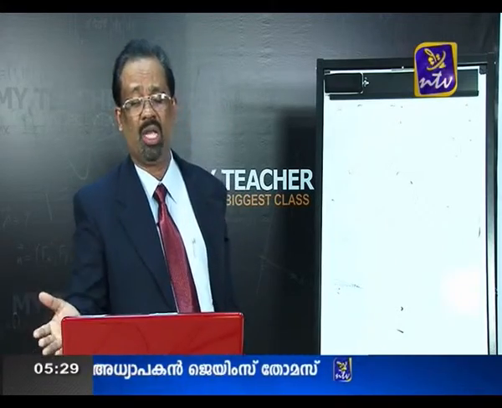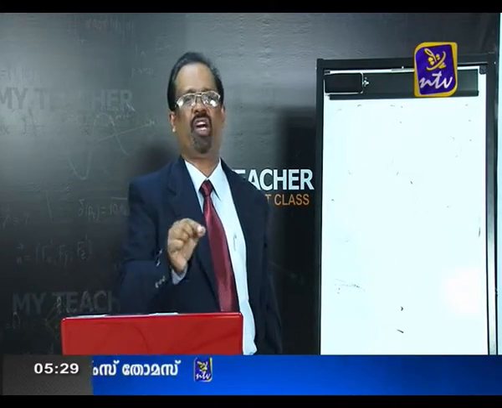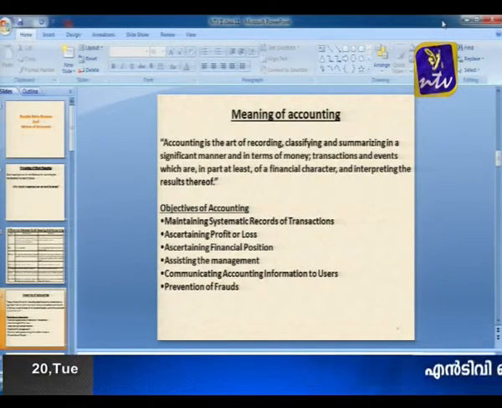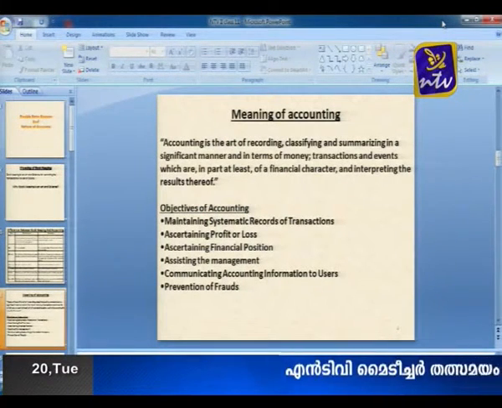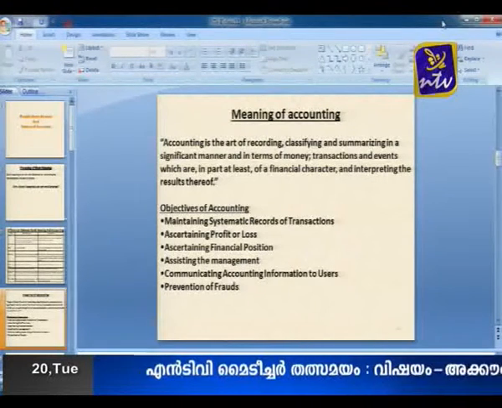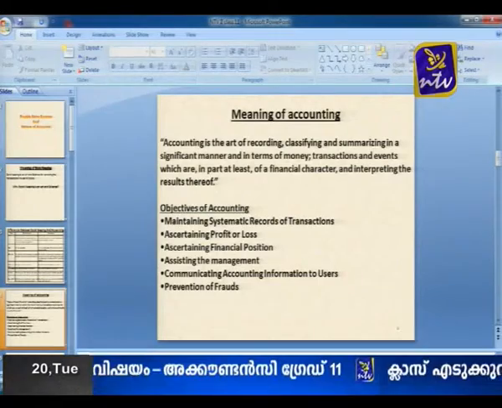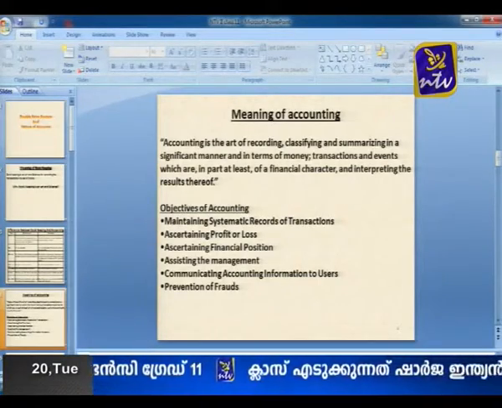And the last point, which is very, very important: we can prevent the errors and frauds. That is another important objective of accounting.